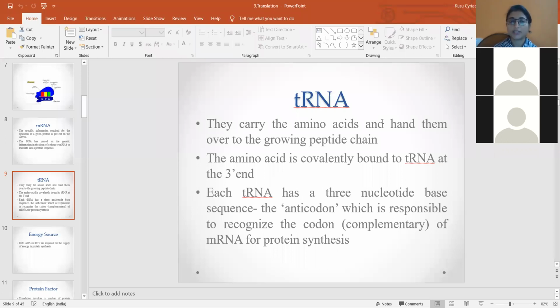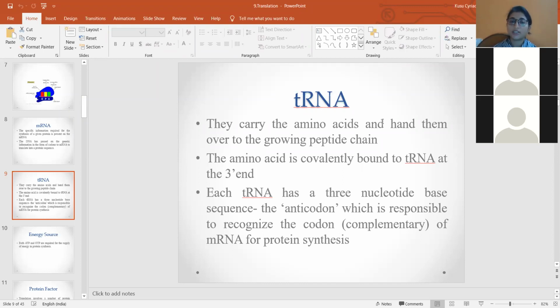Then the next component required, so far we have discussed the first component, which is amino acid, the next component is the ribosome, then the third one is mRNA, and the fourth required component for translation is tRNA. So tRNA is nothing but the transfer RNA. This transfer RNA carries the amino acid and hands it over to the growing polypeptide chain. The function of the tRNA is to carry the particular amino acid.